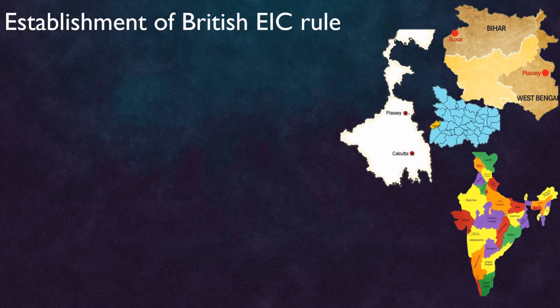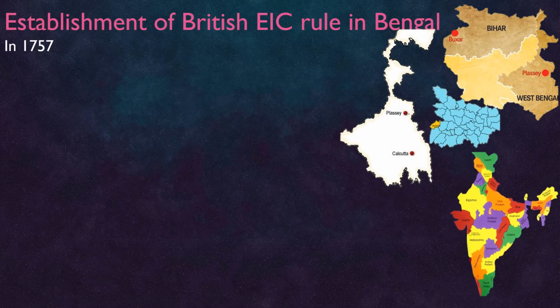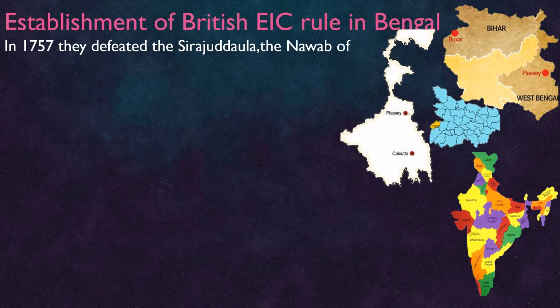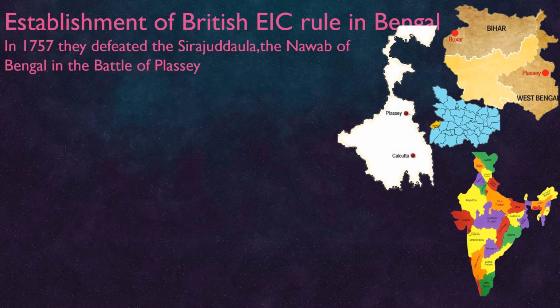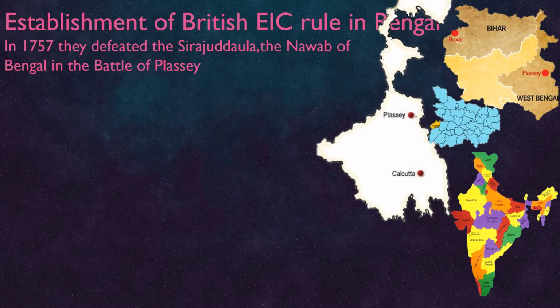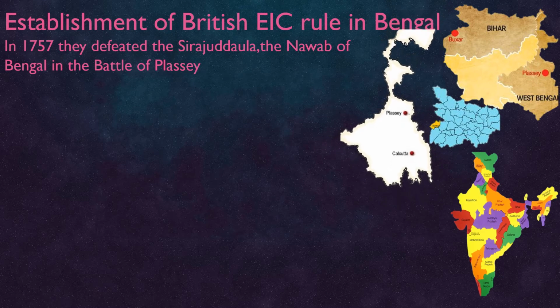Establishment of British Raj, that is, East India Company rule in Bengal. Bengal was the first place where the East India Company established its status and position. In 1757, they defeated Sirajuddaulah, the Nawab of Bengal, in the Battle of Plassey, which is located in Bengal.